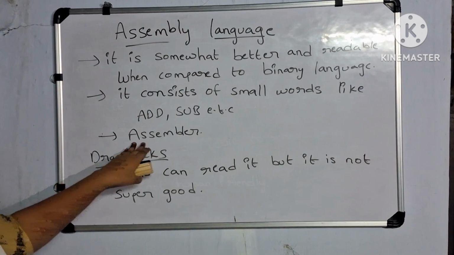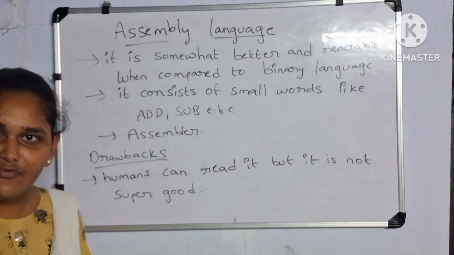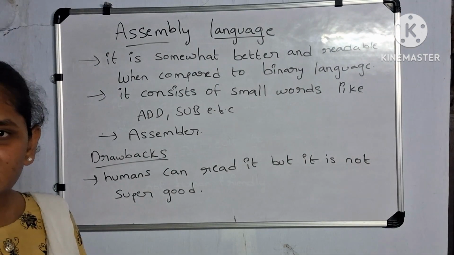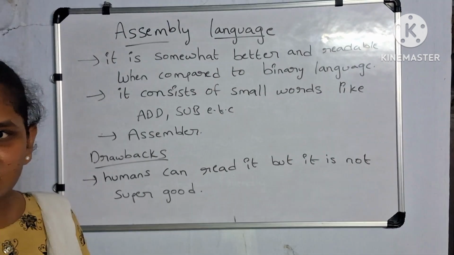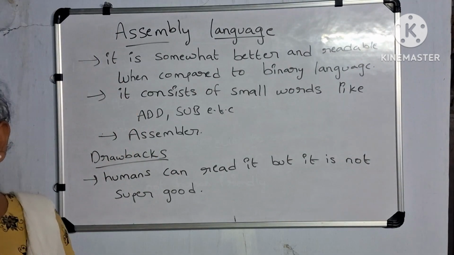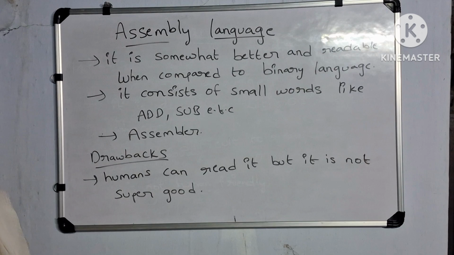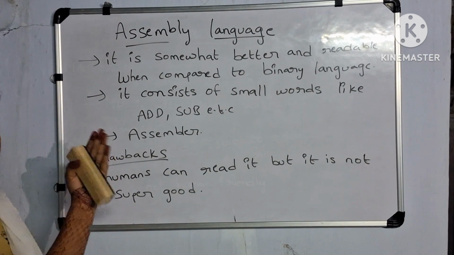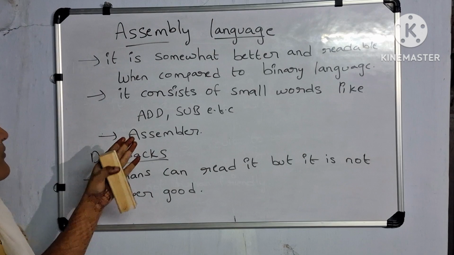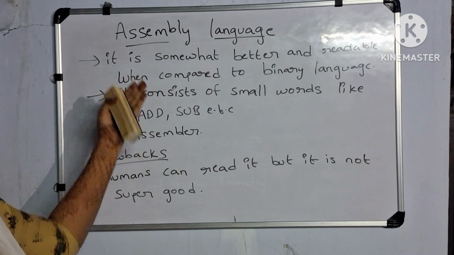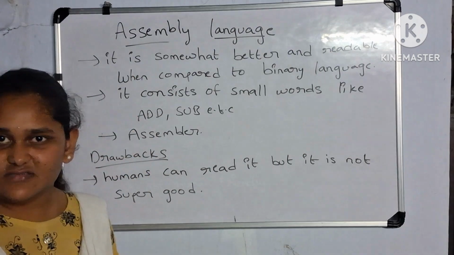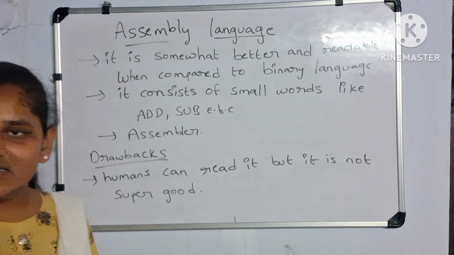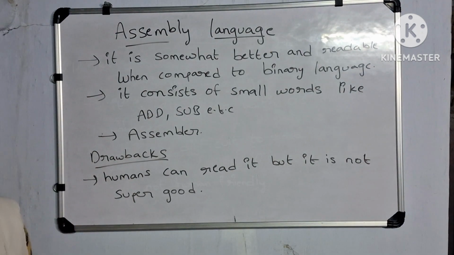As I said before, computers can only understand binary language. How can the computer read this language?